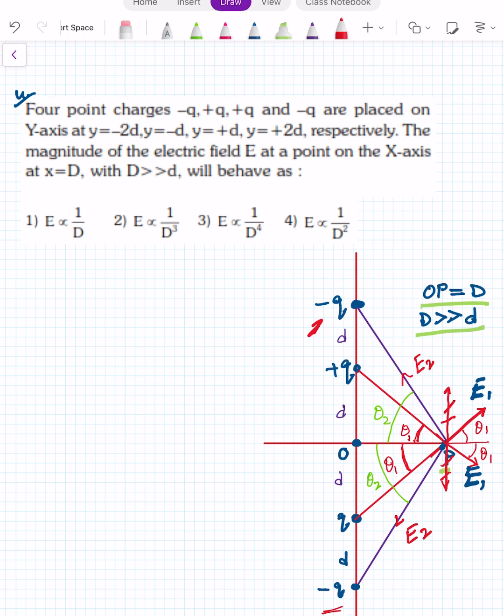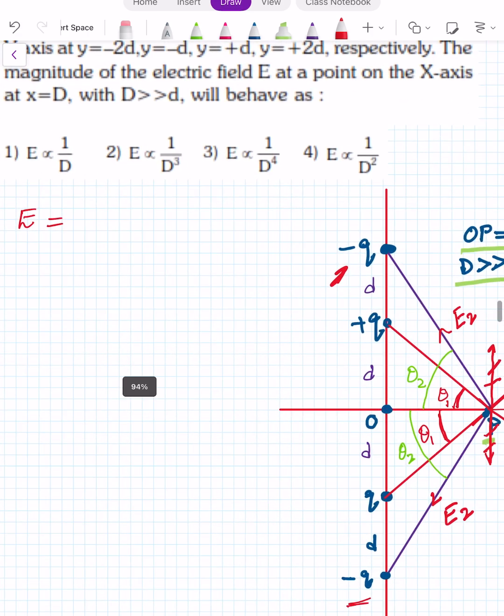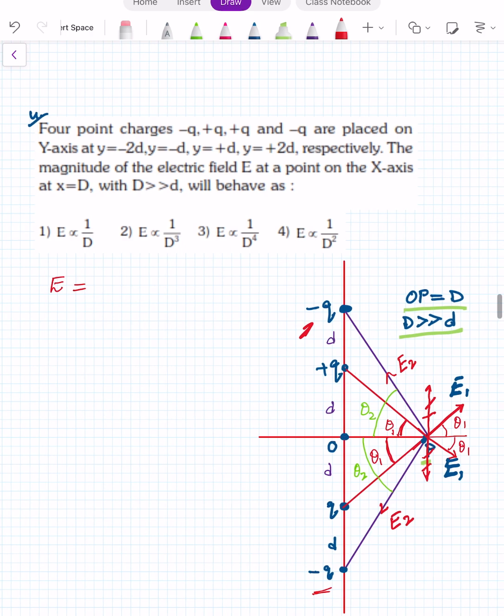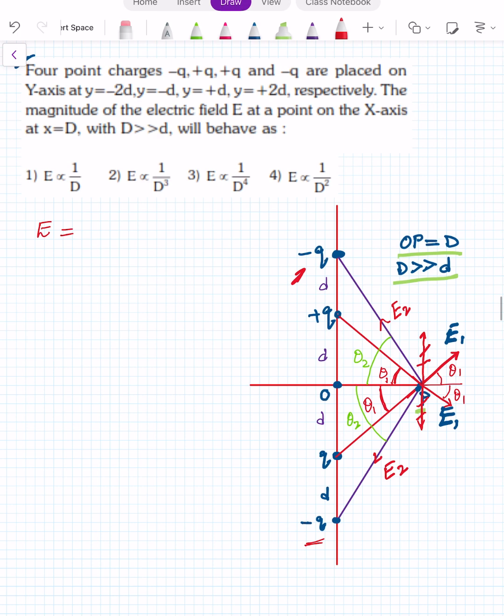It means the net electric field will be only along the x-axis, and the net resultant field E will be 2E1 cos theta 1 minus 2E2 cos theta 2. This will be our final answer.